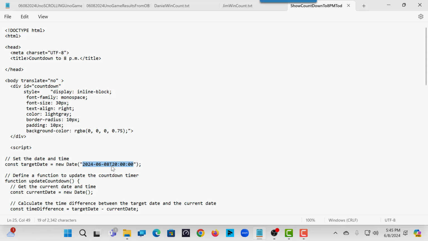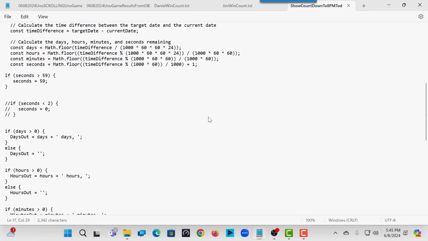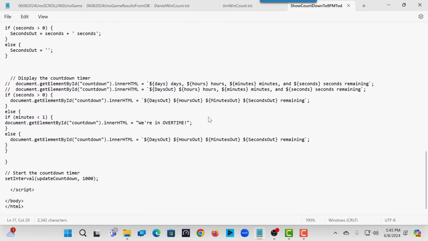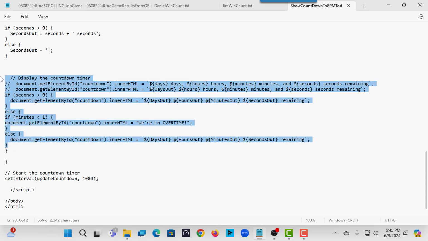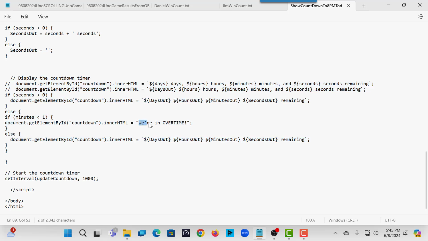And again, I'm just going to do a quick scroll through to show you what that looks like, just some calculations, and then this is what I output to OBS. So as we're playing, if it's after 8 o'clock, we're in overtime. Otherwise, it outputs how many days, hours, minutes, and seconds.